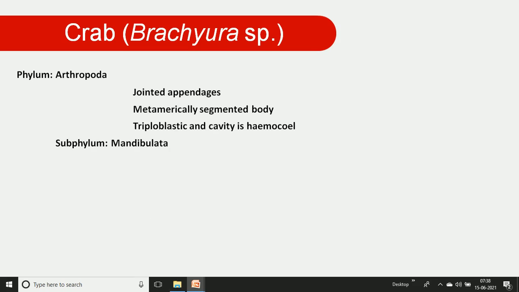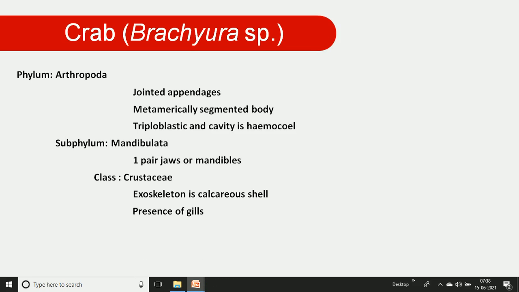Then the subphylum Mandibulata. Why Mandibulata? Because of the presence of one pair of jaws or mandibles. They belong to the class Crustacea because the exoskeleton is calcareous and the head and thorax are fused, with the presence of gills and 2 pairs of antennae with biramous appendages. Then the genus is crab. This is just the classification of the example animal, crabs or Brachyura.